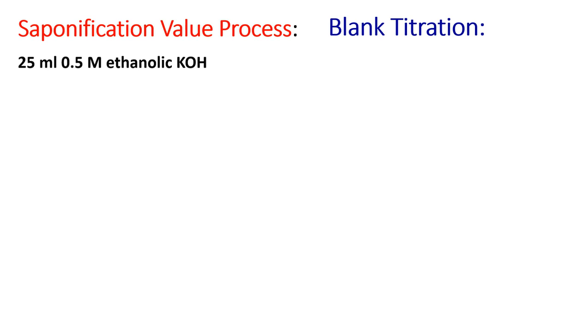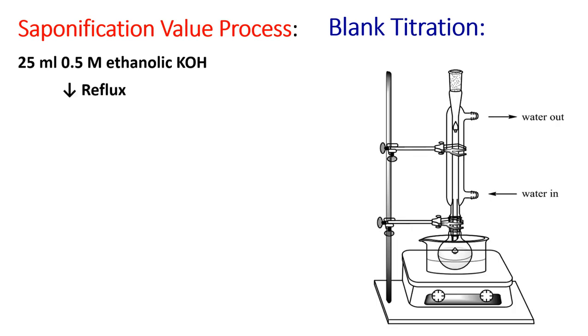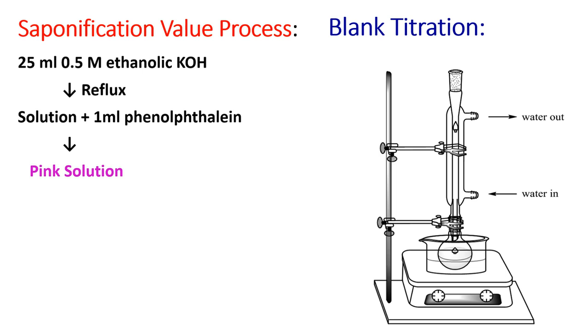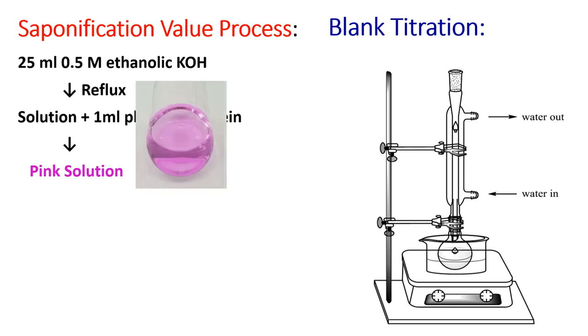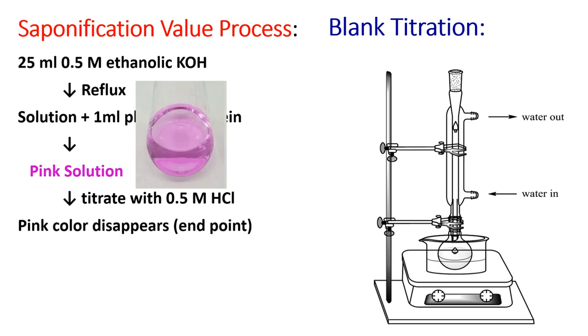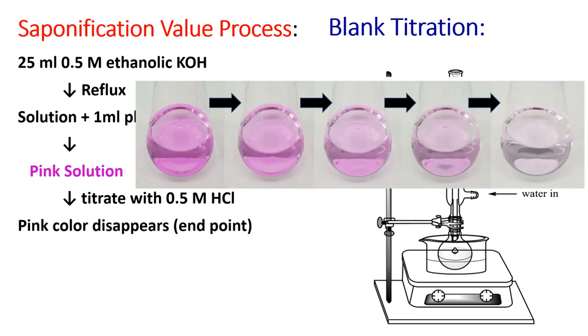This 25 ml of 0.5 molar ethanolic KOH is refluxed, and then 1 ml phenolphthalein is added. Again you will get a pink colored solution. So titrate it with 0.5 molar HCl until you get a colorless solution. That becomes our endpoint.